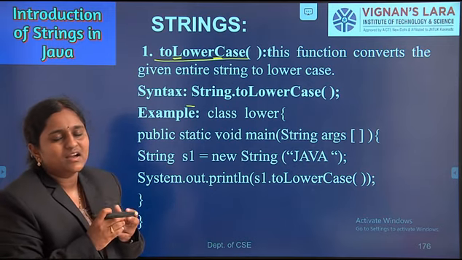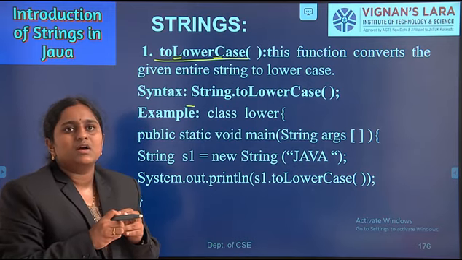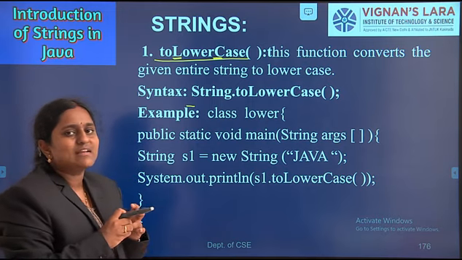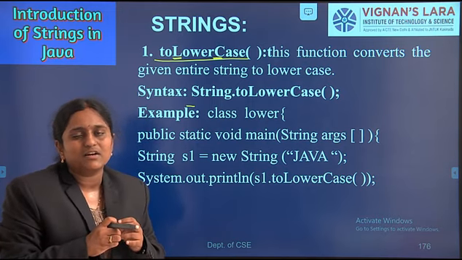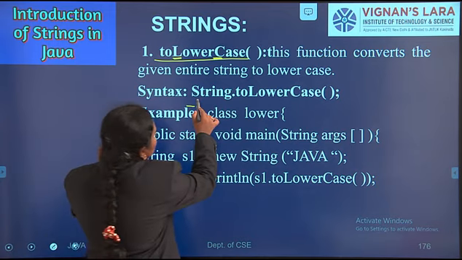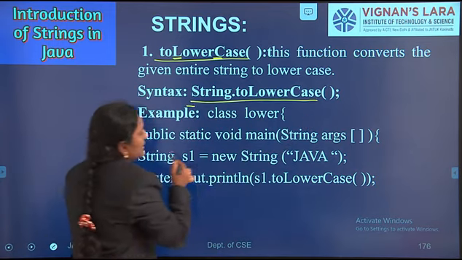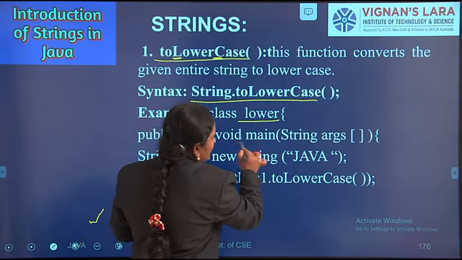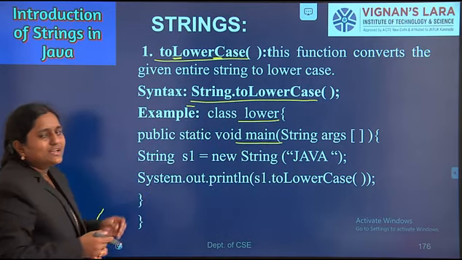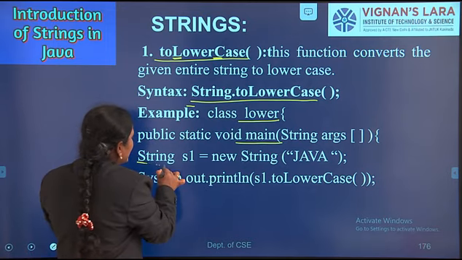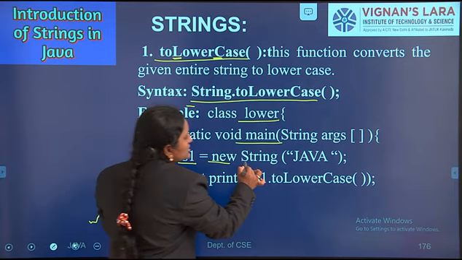First, we have to create and initialize one string. Whenever we apply the toLowerCase method, the entire string is converted to lowercase. Here, what is the syntax? String dot toLowerCase method. Observe here, I am declaring one class, Lower. Next, the main method. Next, I am creating an object of the String class by using the new operator. Here, String s1 equal to new String("JAVA").